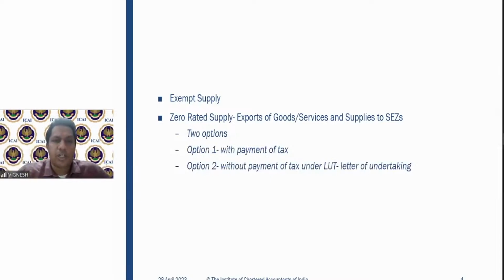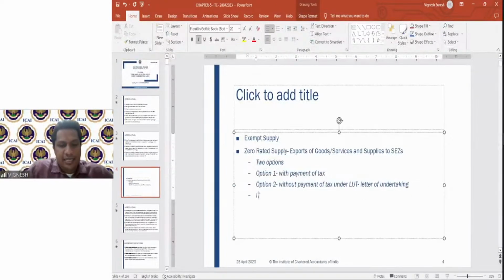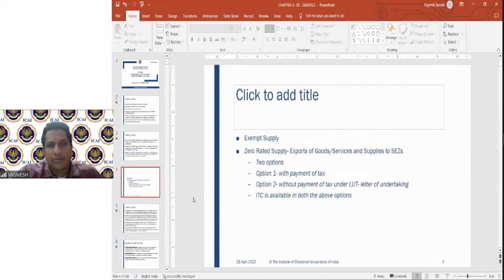So therefore, the second option is without payment of tax under LUT. The important point for you to note down is that ITC is available in both the above options. So you may get a natural question: Sir, if you are not paying any tax, how will you adjust the input tax credit? If you opt for option 2, where you don't pay any tax because it is a zero rated supply, how do you adjust the input tax credit? You adjust it by way of claiming refund.